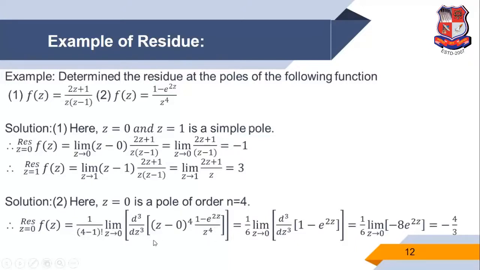Now z raised to 4, z raised to 4 cancel. So the remaining term is 1 minus e raised to 2z. We find the 3 times derivative. So minus 8 e raised to 2z. We apply z tends to 0. Then we get the answer is minus 4 by 3. So minus 4 by 3 is the residue of the function f of z is (1 minus e raised to 2z) upon z raised to 4. But it is not a simple pole, it is a pole of order 4.